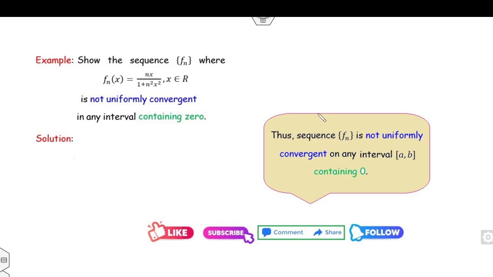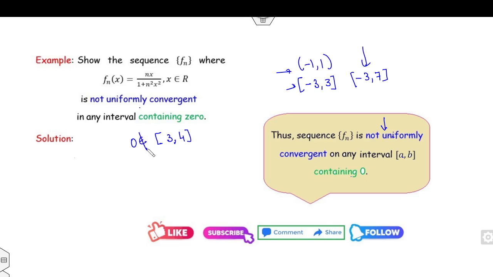Hence, this sequence is not uniformly convergent on any interval which contains 0, like -1 to 1, -3 to 3, -3 to 7. Fine. So if you consider this sequence and the intervals are any one of them, then it is not uniformly convergent. However, if you consider this interval, because 0 does not belong to it, then it is uniformly convergent.